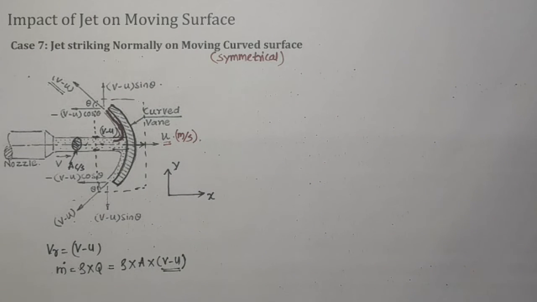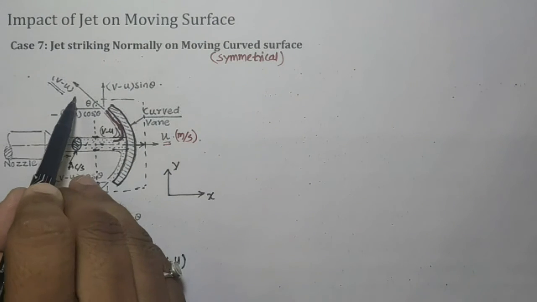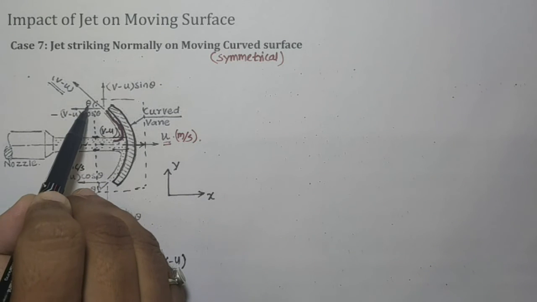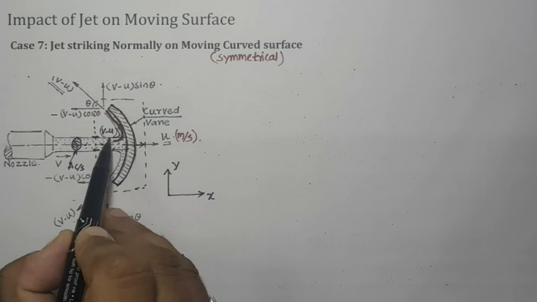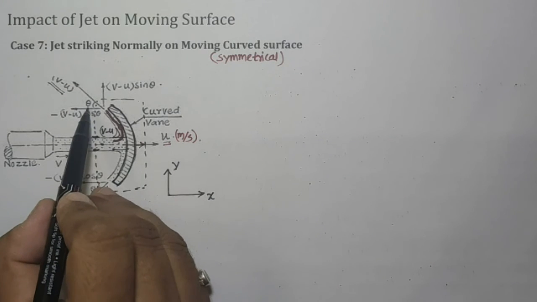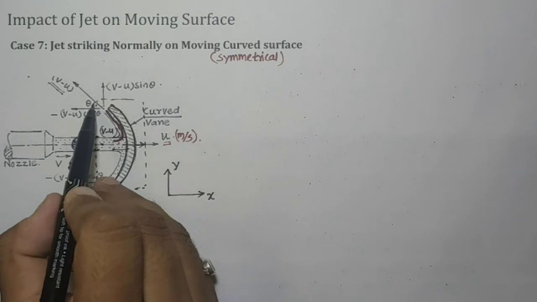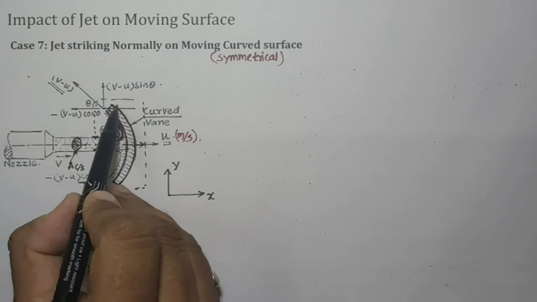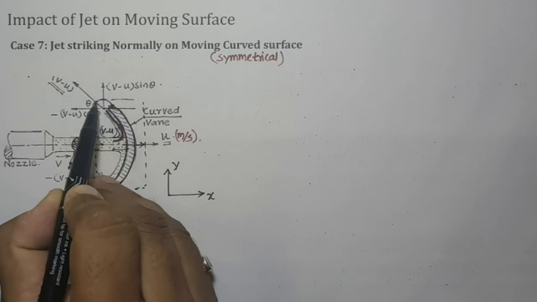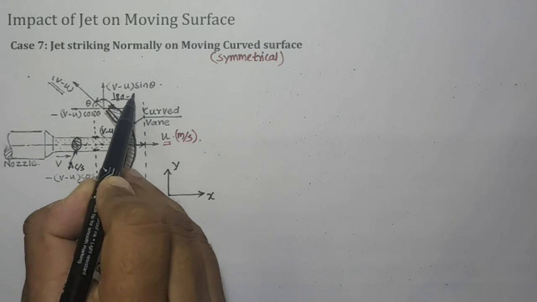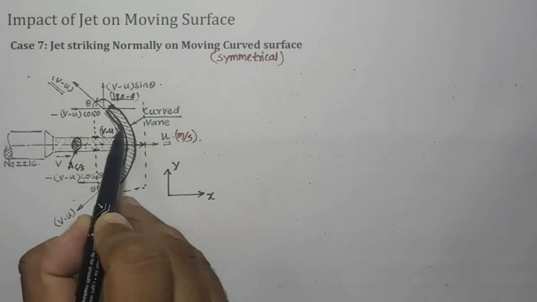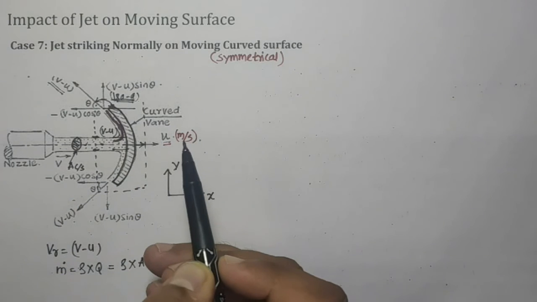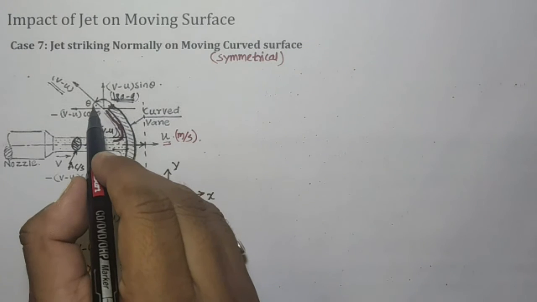Now here we will figure out the different components. This v minus u makes an angle of theta, and the jet is deviated through an angle of 180 minus theta. The total is 180 degrees, and this angle of deviation is 180 minus theta.